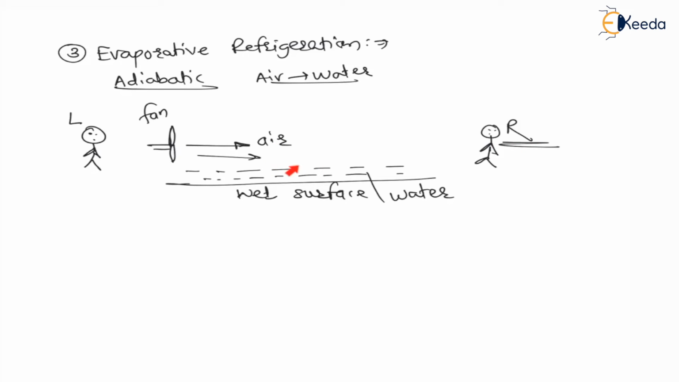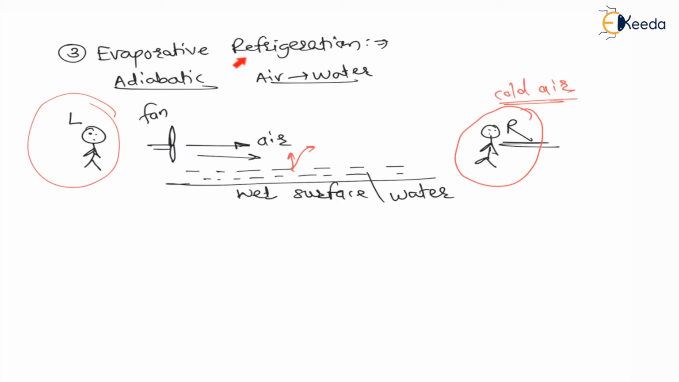Whenever this air absorbs the water molecules, the process is called evaporation, and a cooling effect will be produced, right? See here, whenever this air absorbs these water molecules, it is a process called evaporation, and during this evaporation there will be a sudden expansion of these water molecules and there will be a cooling effect. Means this right side person will feel cold air as compared to the left side person. And why is this happening? This is because of evaporative refrigeration. And this evaporative refrigeration is natural refrigeration.